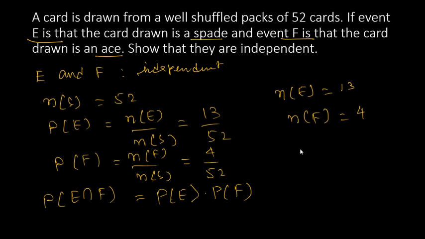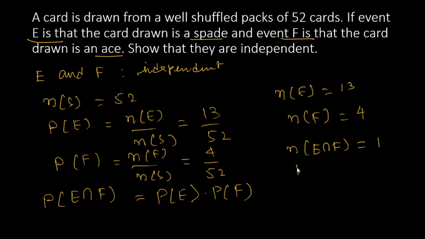Because we know the number of E intersection F will be only one, the ace with the spade mark, is it not?